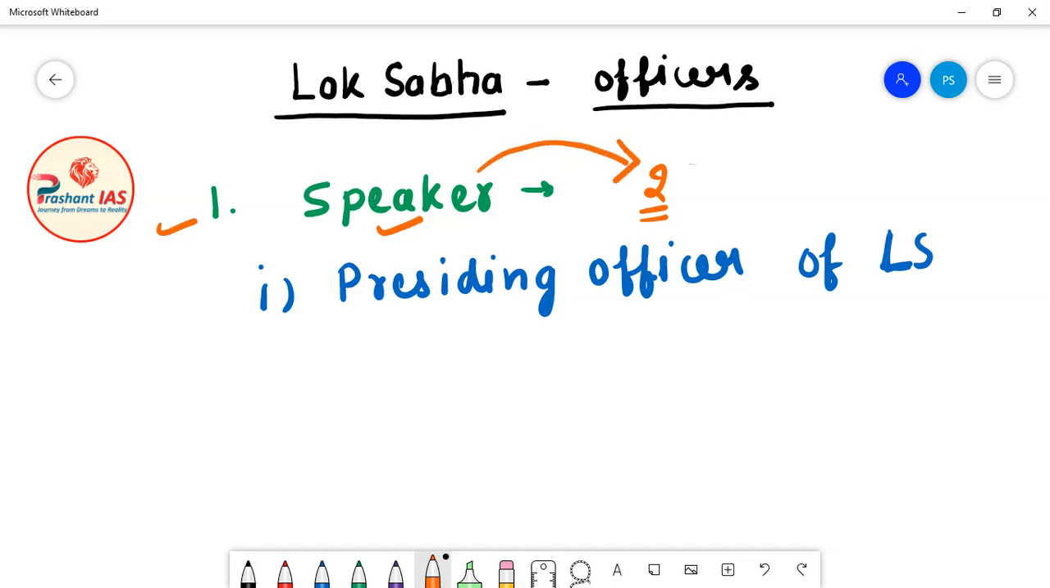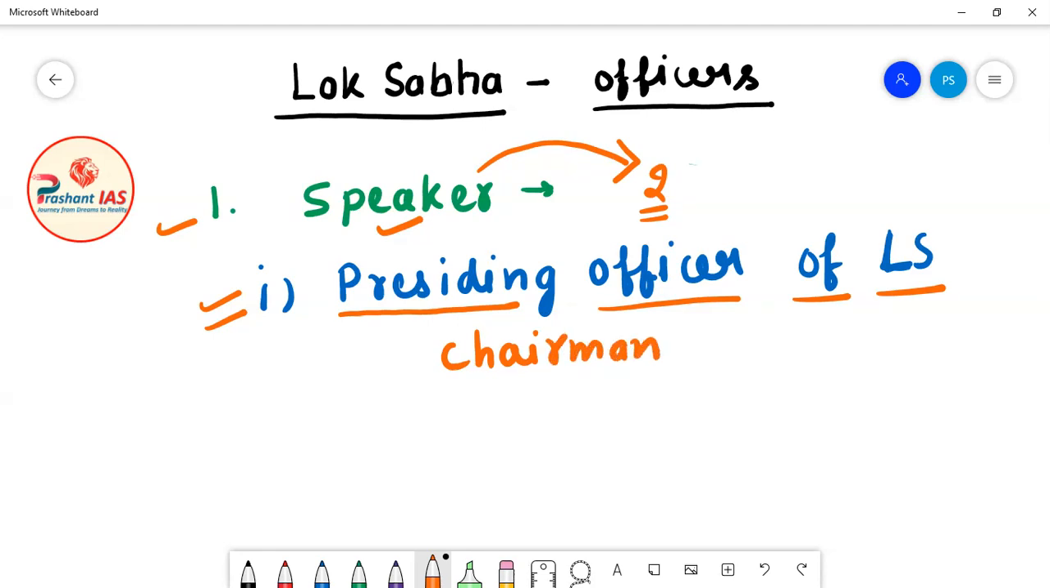The first function of the Lok Sabha Speaker is to act as the presiding officer of Lok Sabha. Now, what does it mean when I say that the Speaker acts as the presiding officer of Lok Sabha? It means that the Speaker of Lok Sabha is actually the chairman of Lok Sabha.